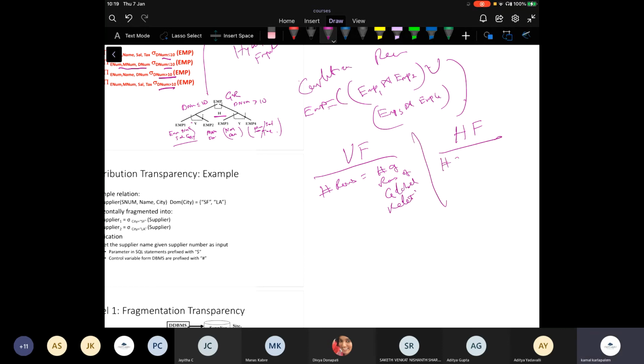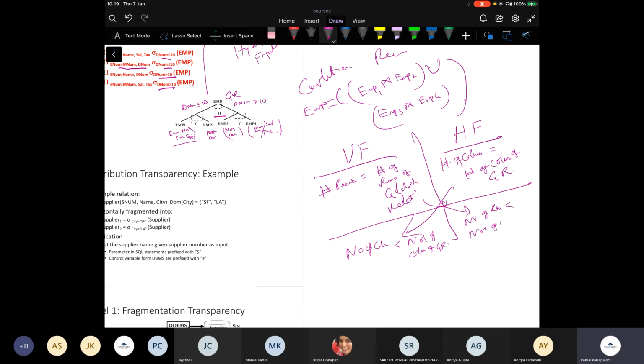Here, the number of columns equals the number of columns of the global relation. And here the number of columns is less than the number of columns of the global relation. Here the number of rows is less than the number of rows of the global relation. So this is the big difference.